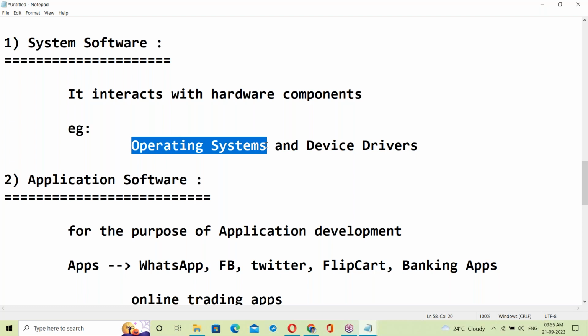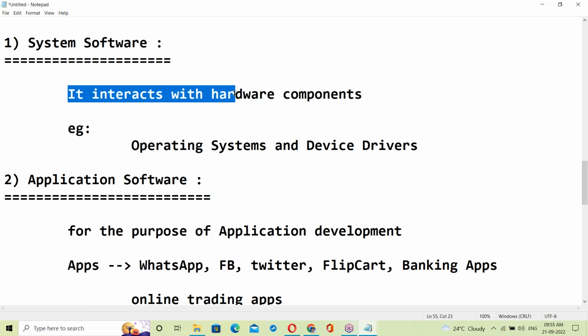Operating systems like Windows OS, Linux OS, Unix OS, Solaris and Mac. So these are operating systems, right? These operating systems can interact with hardware components.